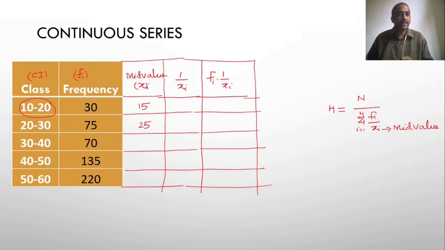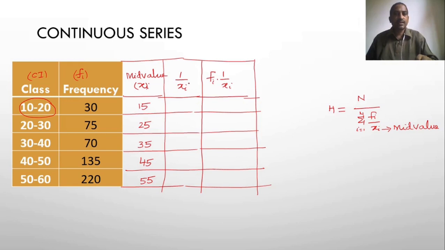So no need for calculation for each class. You know that the classes are equidistant, so the class width is 10. You can add: this is 35, 35 plus 10 is 45, 45 plus 10 is 55. Right? So now 1 by xi is nothing but 1 by 15, 1 by 25, and so on.